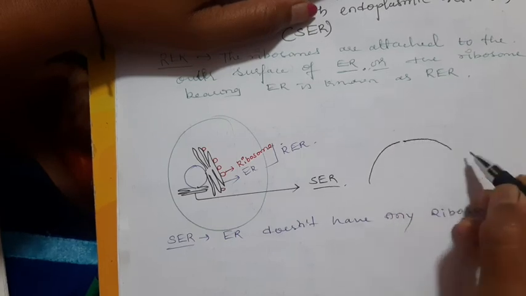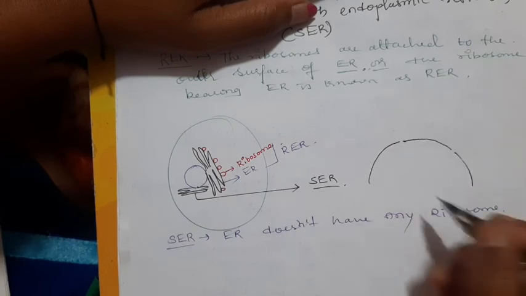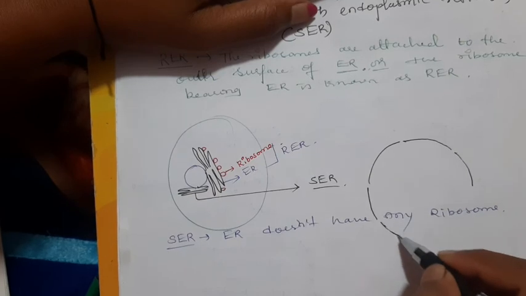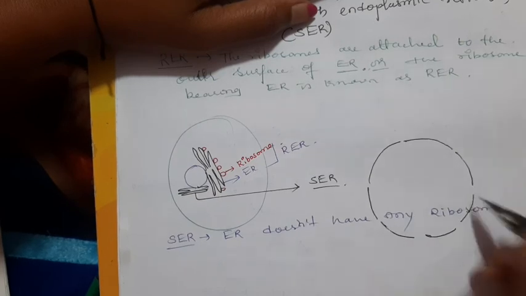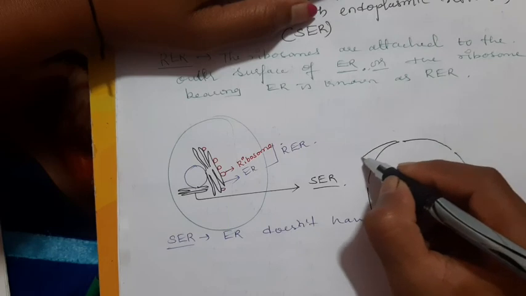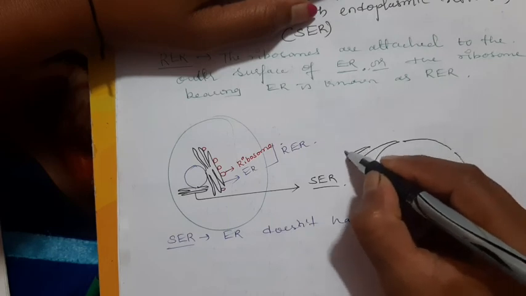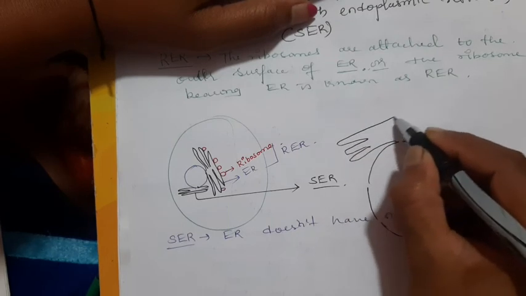Consider this is a nucleus. If someone asks for a diagram, you can draw like this.